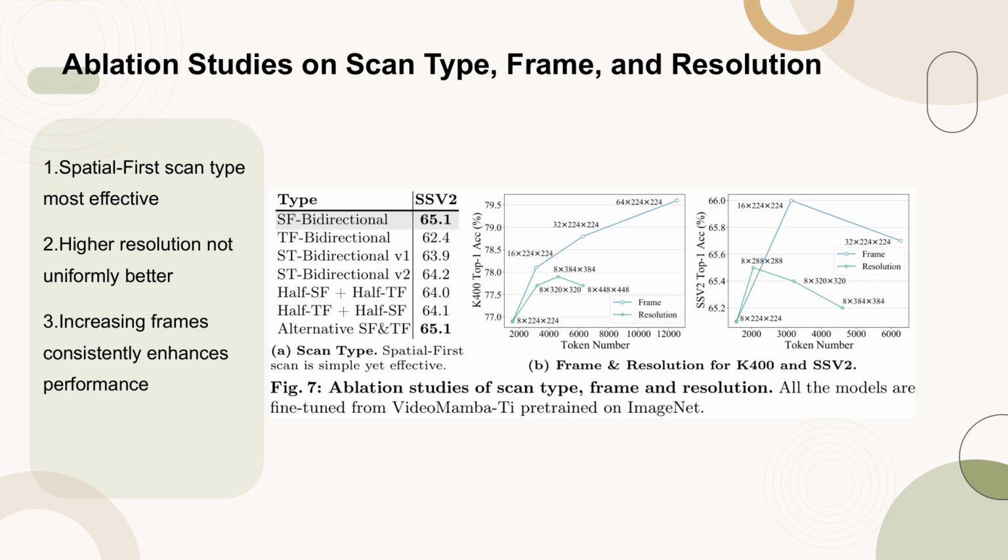The study reveals that the spatial first scan type is the most effective, outperforming other methods. Contrary to expectations, higher resolution does not uniformly lead to better performance. However, increasing the number of frames consistently enhances the performance of the models. These findings provide valuable insights into the optimal configurations for video understanding models.